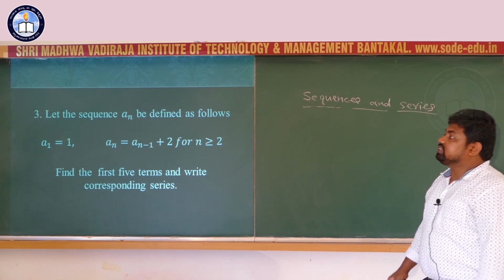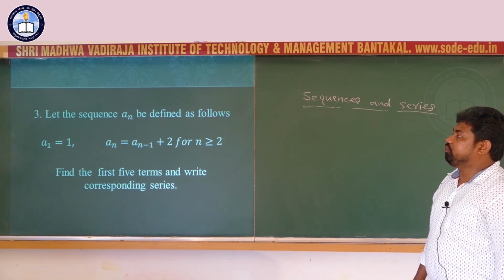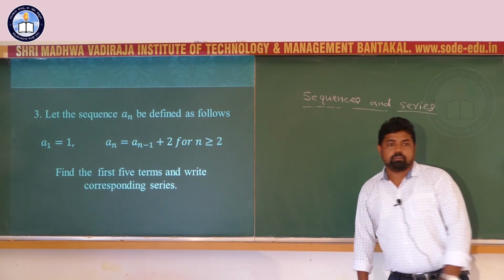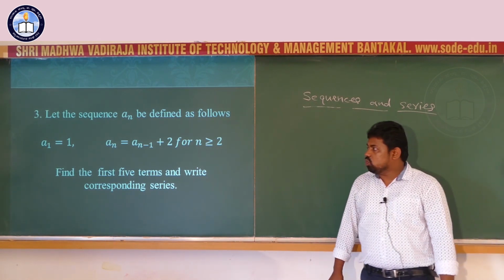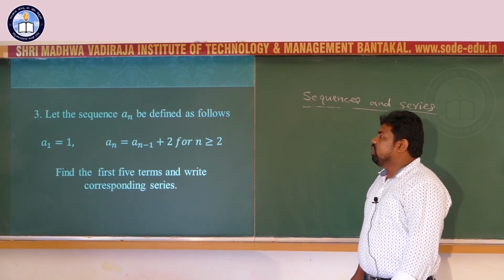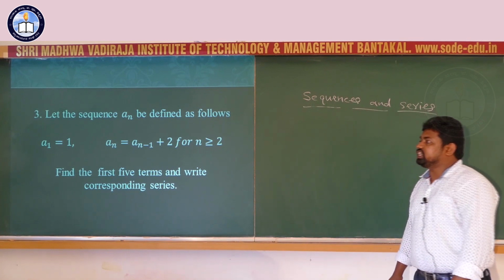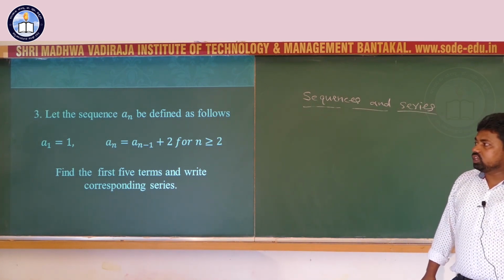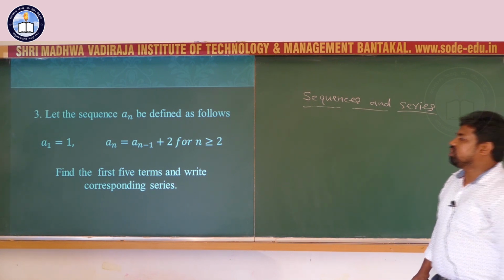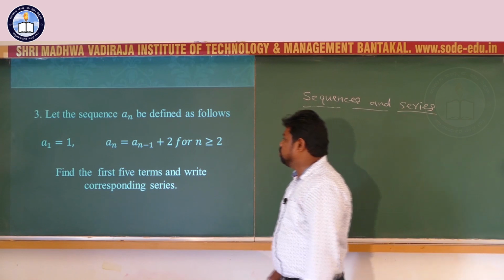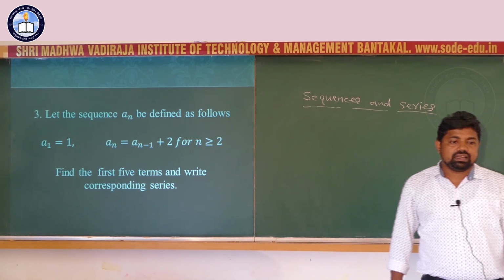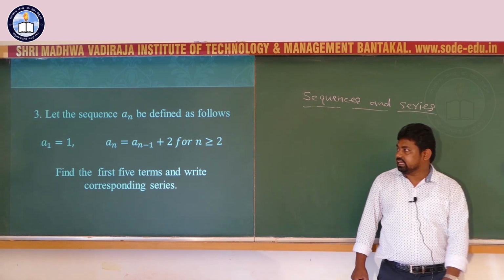Let the sequence a_n be defined as follows. A1 equal to 1, the first term is given. First term here is 1. The nth term a_n equals a_(n minus 1) plus 2, that is, the nth term equals its previous term plus 2, for n greater than or equal to 2. Find the first 5 terms and write the corresponding series.